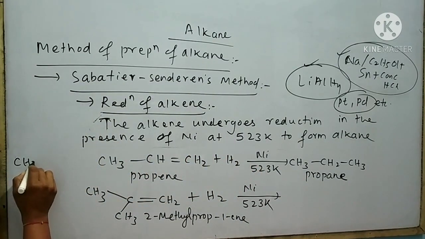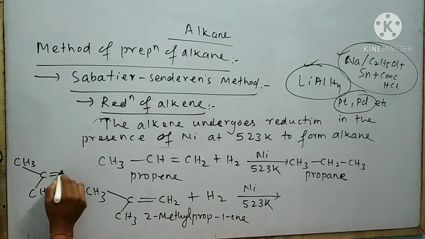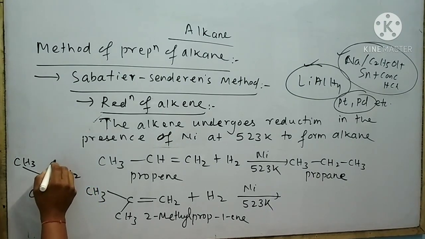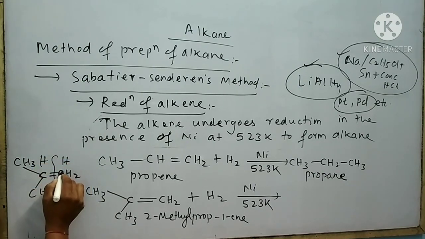This is 2-methylprop-1-ene. At first break the pi bond and give two nascent hydrogen atoms to these two carbon atoms.